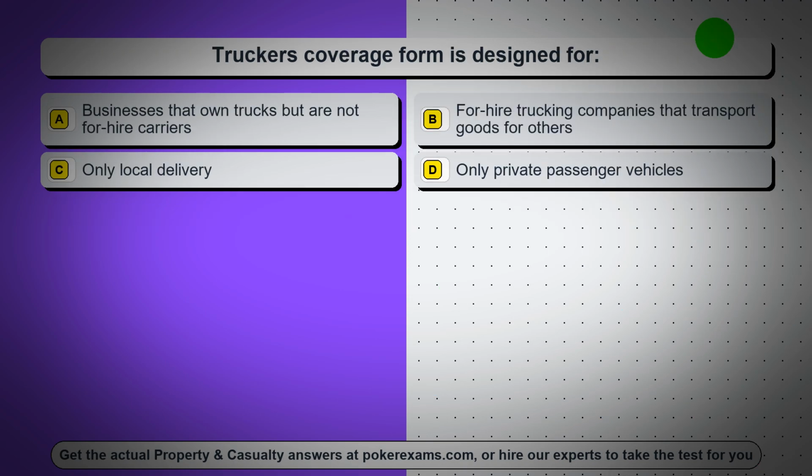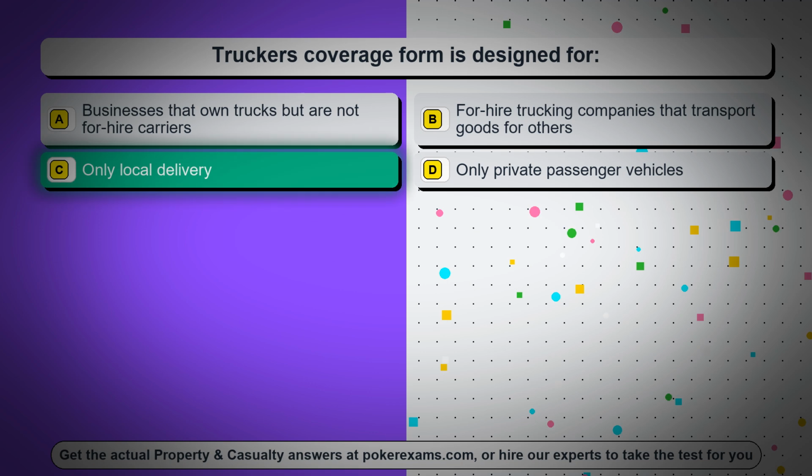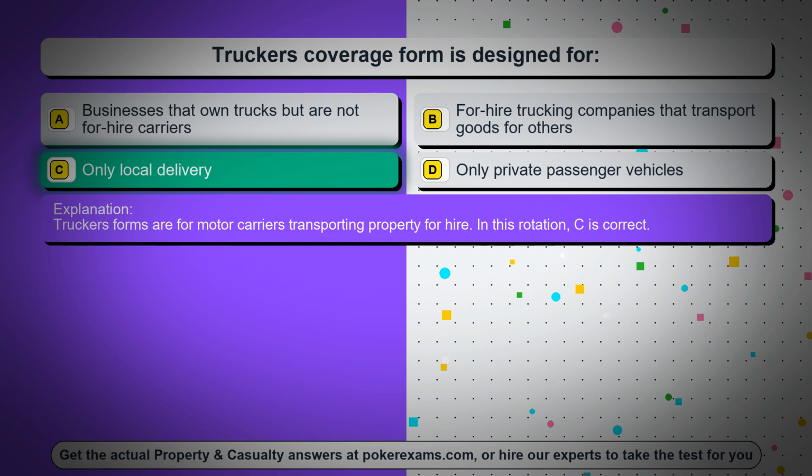Question 30. Truckers coverage form is designed for: option A, businesses that own trucks but are not for hire carriers; option B, for hire trucking companies that transport goods for others; option C, only local delivery; option D, only private passenger vehicles. The correct answer is option C, only local delivery. Truckers forms are for motor carriers transporting property for hire. In this rotation, C is correct.